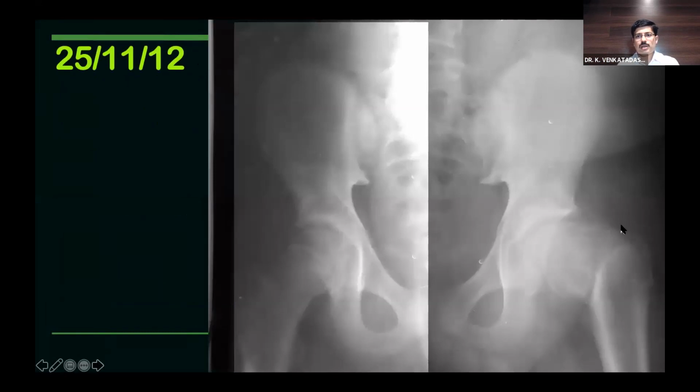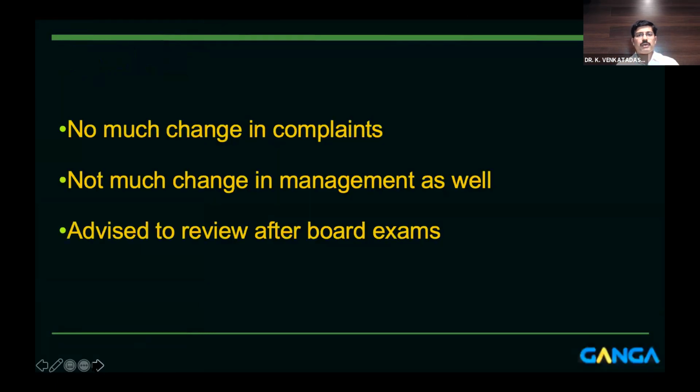And you can see in 2012 how the deformity has changed. So this is a very classical example to show what happens when you neglect a slip. This shows the natural history of chronic stable slipped capital femoral epiphysis. The problem with chronic stable slips is that it is not that painful. It's a very subtle pain, and particularly when the child is exerting, there will be pain. The limp is also mild, and if you don't treat them properly, this is what happens. Chronically, slowly the epiphysis starts slipping, and you develop a very bad or ugly deformity.